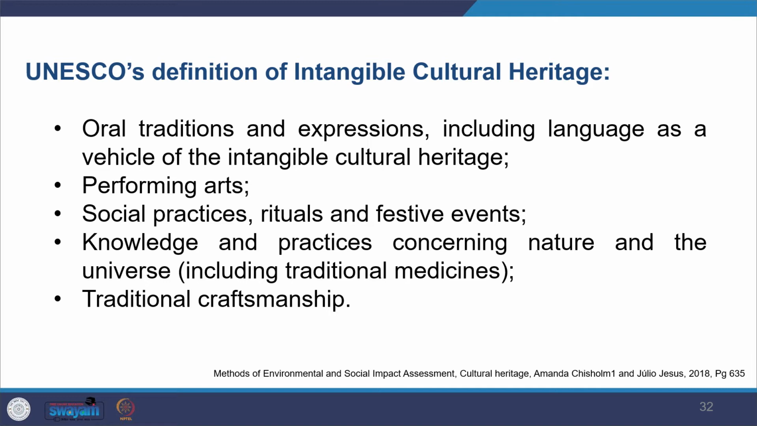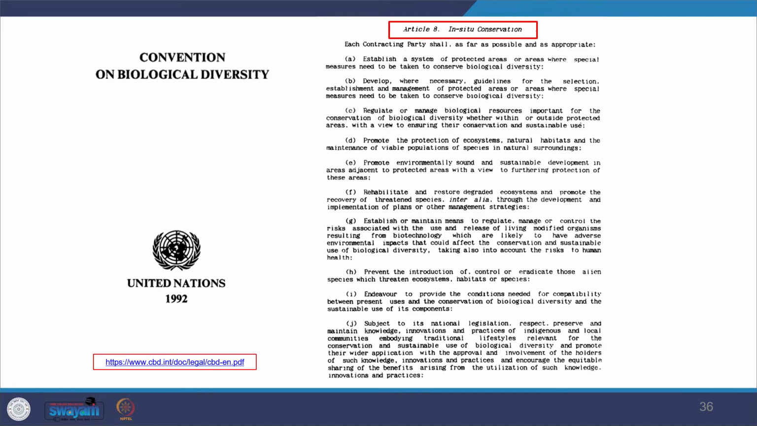And then not only just that, but the knowledge and practices which are related with how they interact with nature and our surroundings. And then it would also include the craftsmanship, the skills, the traditional knowledge which they have. So that also you see UNESCO provides. And some of the key areas we see is the Convention of Biological Diversity.